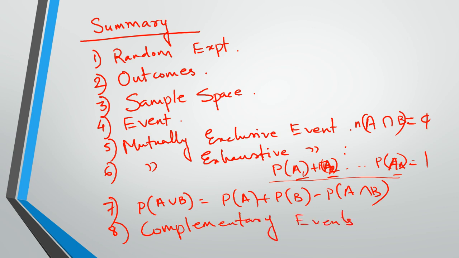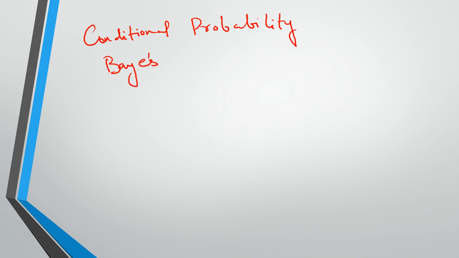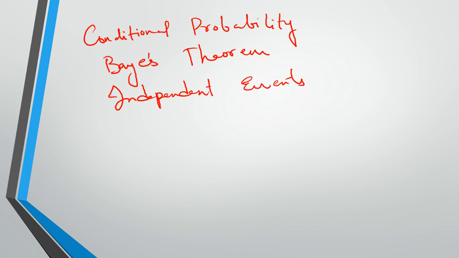So in the next sessions we will do what is called conditional probability, Bayes theorem, independent events, and some problems related to all these concepts. Okay, and some other things if we are left we will see. I will just check and then we will cover this in the next probability video.